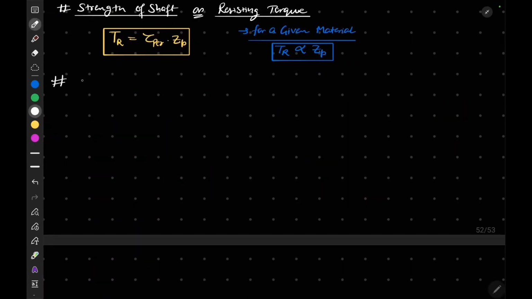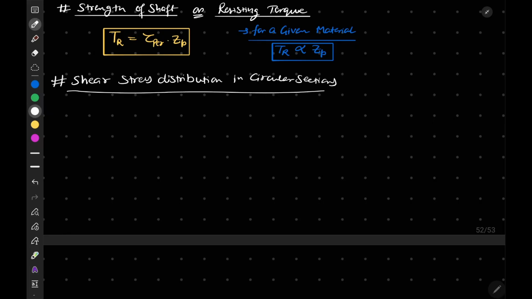So now let's talk about the shear stress distribution in circular sections. Basically here we will talk about circular sections, and there are different types of circular sections possible. First we will talk about the solid circular shaft.